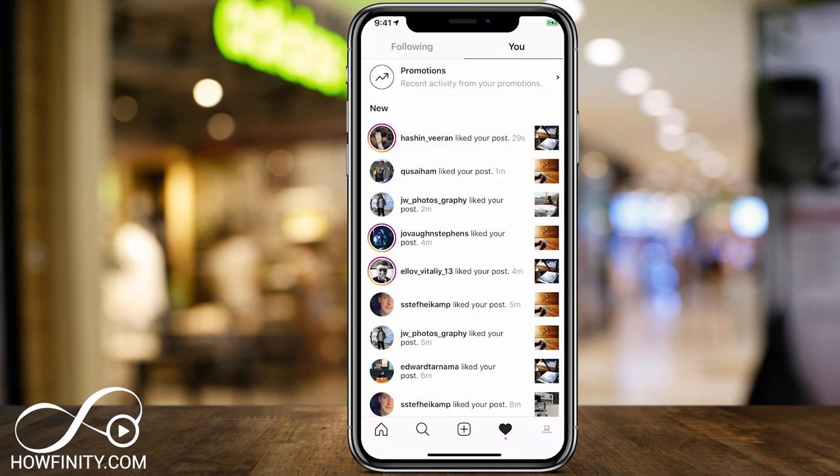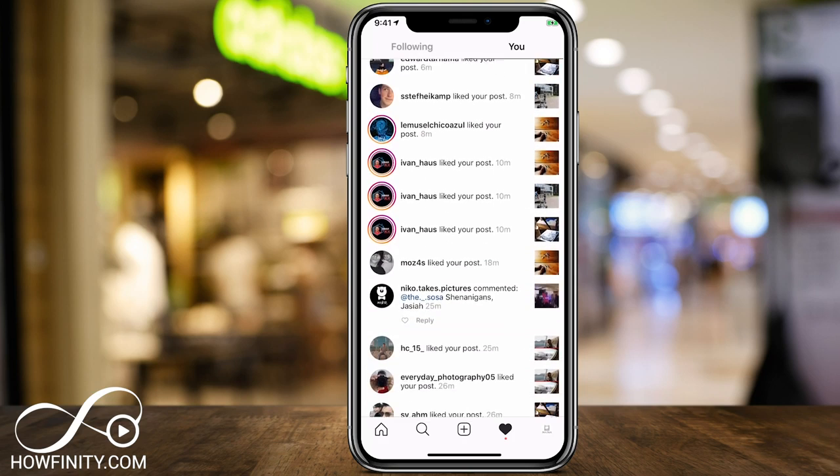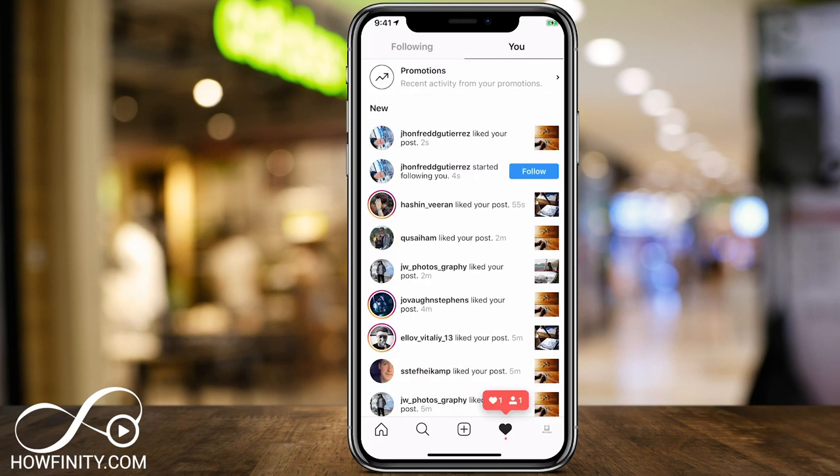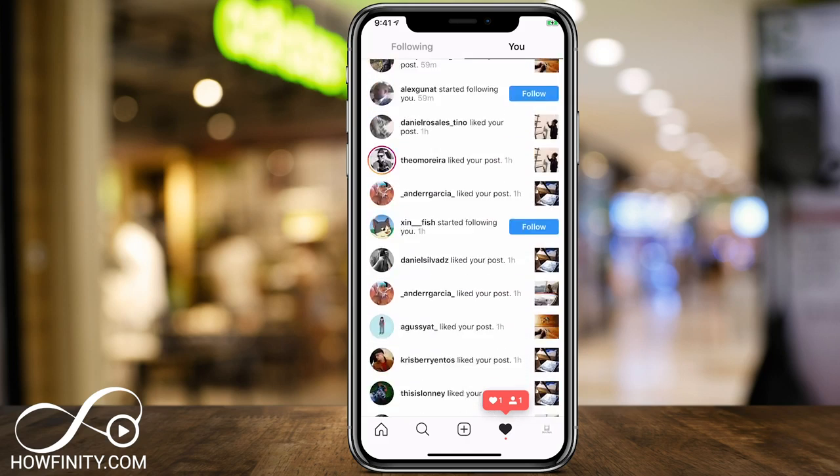And once you start getting people to like and comment on your post, the heart page basically becomes your recent activities here. So I jumped into my other bigger account just to show you that this is what that page looks like after a little while of using the app.